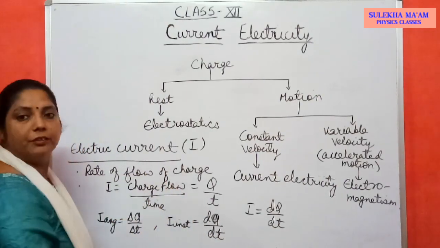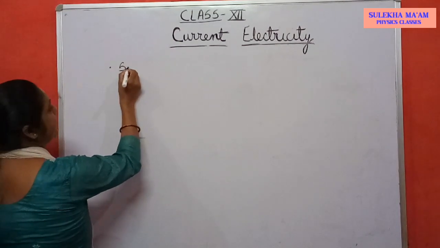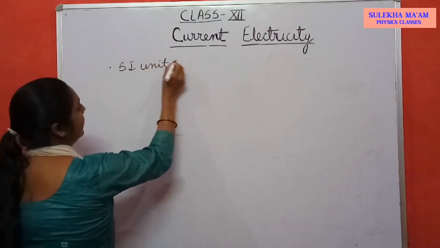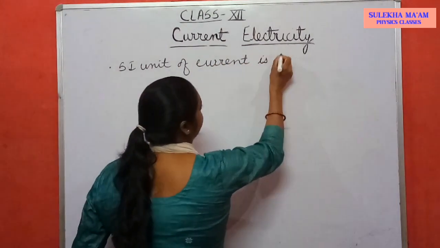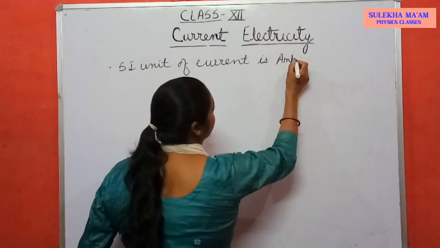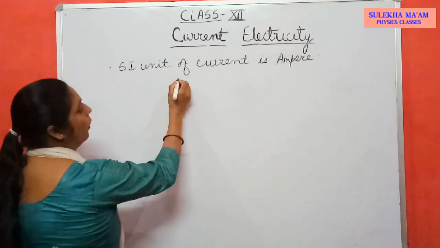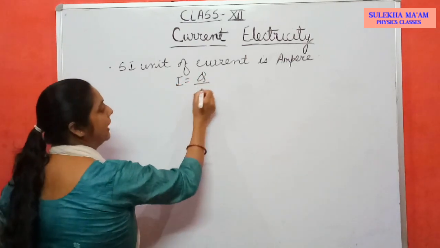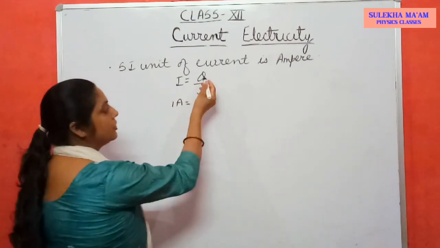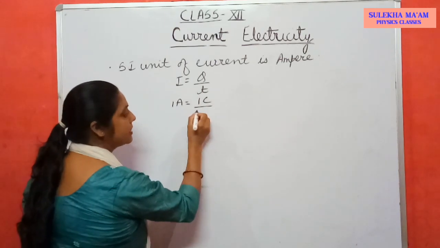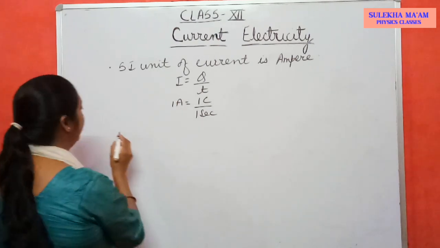What is SI unit of current? SI unit of current is ampere. Have you heard this word? I think you have studied it in class 10th also. So SI unit of current is ampere. What is current? I equal to Q by T. What is 1 ampere? When charge is 1 coulomb and time is 1 second. So from here you can define 1 ampere.